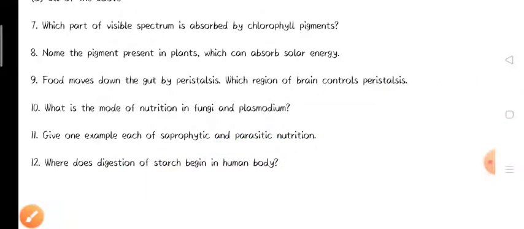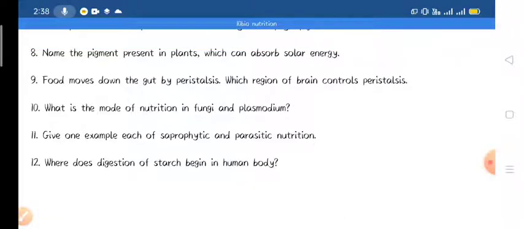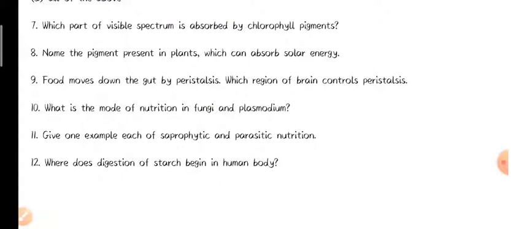So this is all about the important questions related to our CBSE board examination. And in the next part of the video, we will also discuss the short answer type questions related to nutrition.